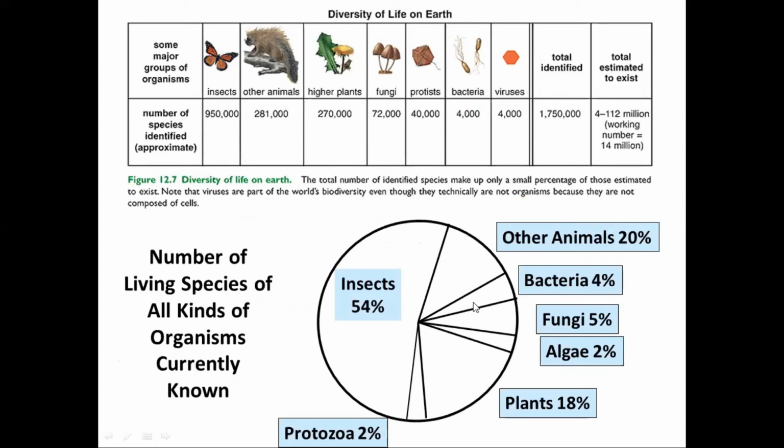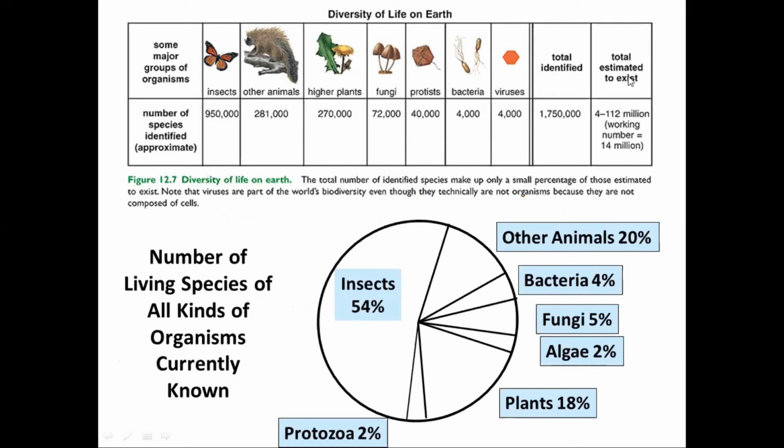Okay, and then when you come to the diversity of the earth, when you consider the animals, you can see most of the species belong to the insects, right? So that means for insects, we still have a chance to identify new species, right?